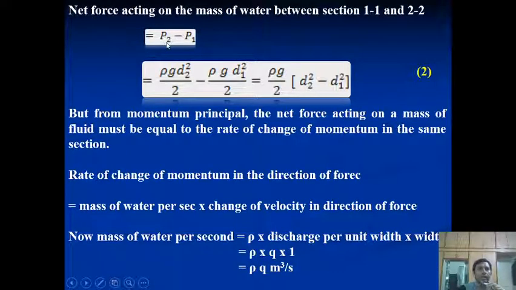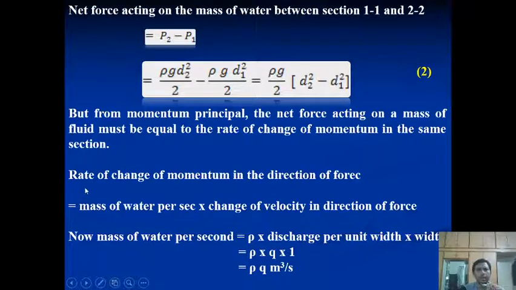So we will take that P2 minus P1. Now further inserting the value rho g d2 square by 2 minus rho g d1 square by 2, take it the common, and then we'll derive the initial equation for pressure distribution from section 1 to 2.